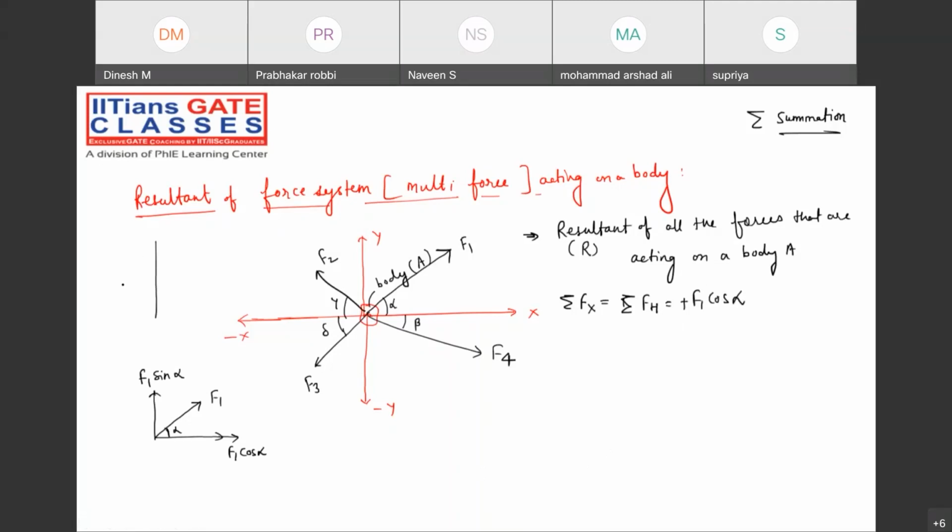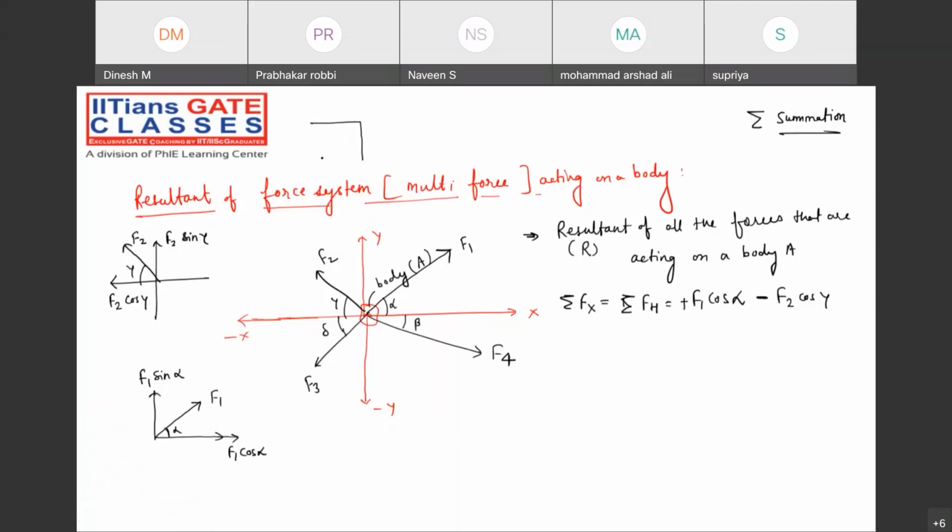What about the horizontal component of the force F2? F2 is acting in this direction, and this is making an angle gamma. Now, what about this particular component? F2 cos gamma. And this component? F2 sin gamma. Now tell me whether I should write minus or plus for F2 cos gamma. Minus, because it is acting in the negative direction. Force is a vector quantity. We need to write magnitude as well as direction, my dear friend, right? Very, very important.